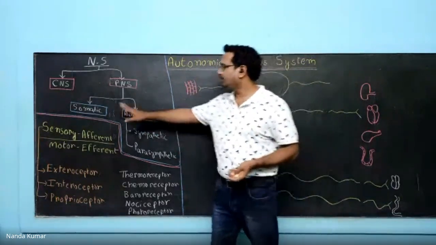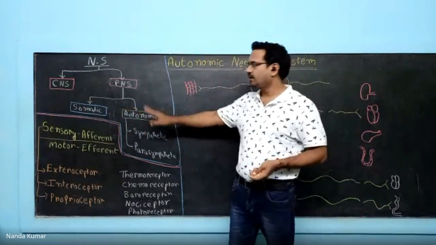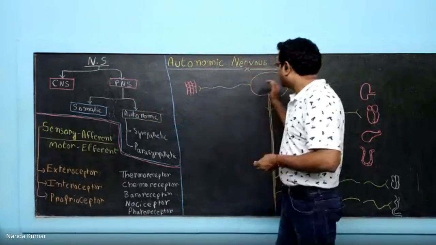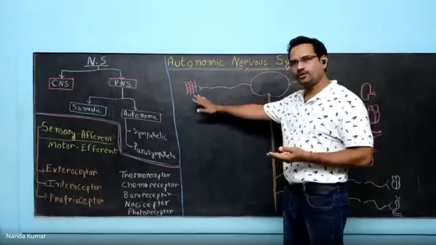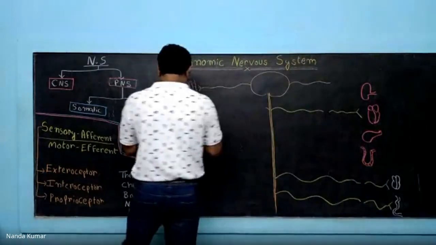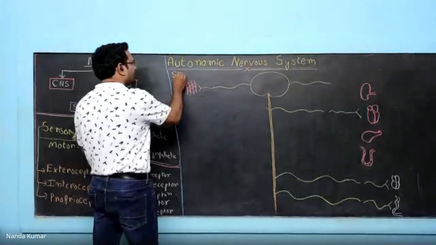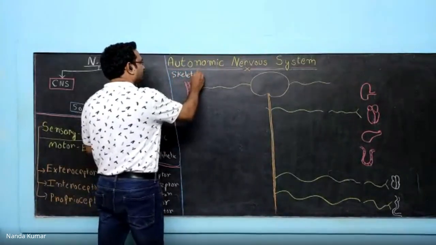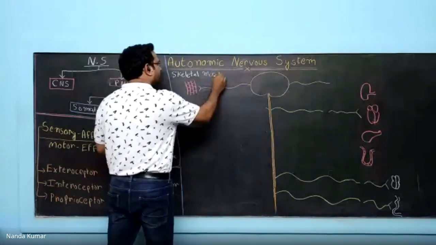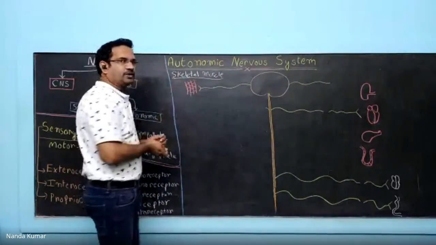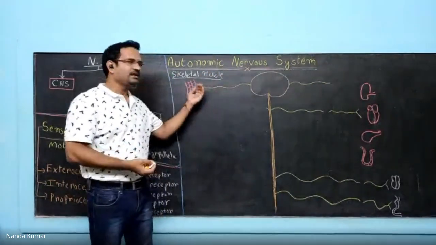They are classified into somatic and autonomic nervous system. Now, somatic nervous system, the neuronal supply is to skeletal muscle. This is a skeletal muscle. Now, to the skeletal muscle, a neuron comes and innervates.